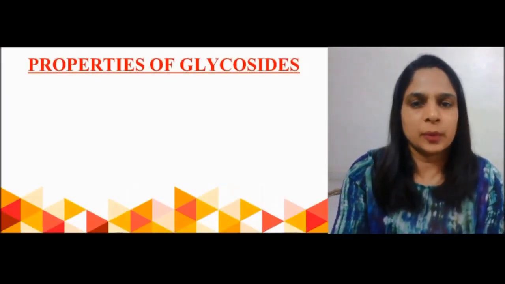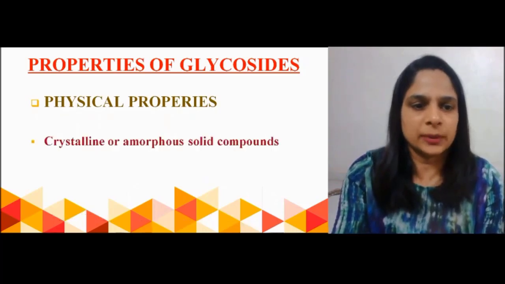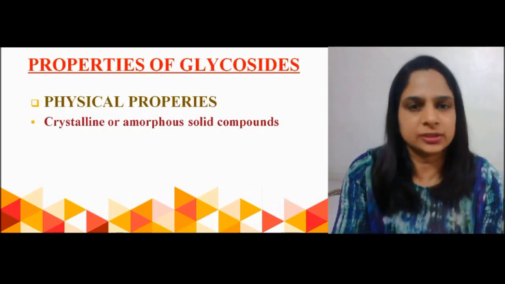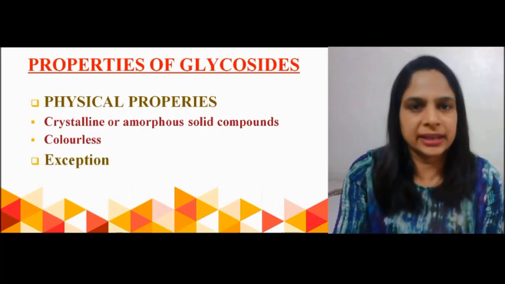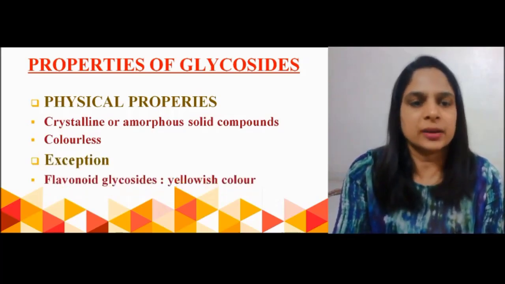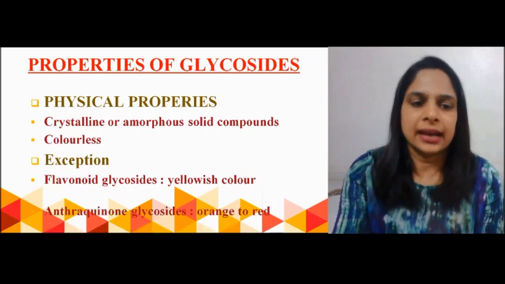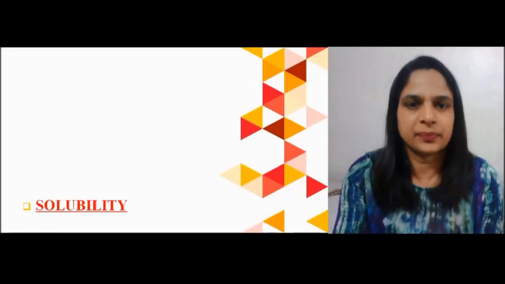Let us see the properties of glycosides. If we see physical properties, physically they are crystalline or amorphous solid compounds. They are colorless, but there are some exceptions. Certain glycosides like flavonoidal glycosides are yellow in color and anthraquinone glycosides are orange or red in color.